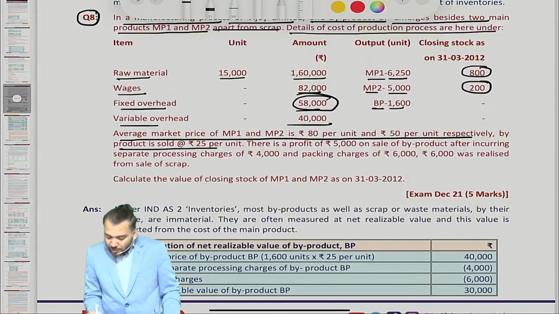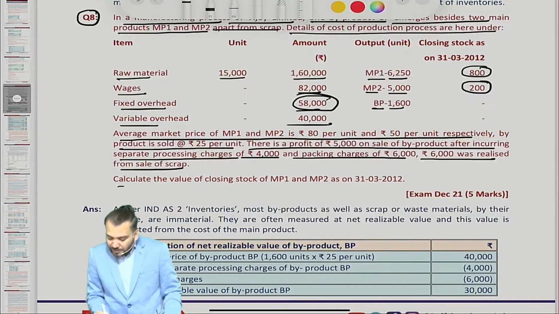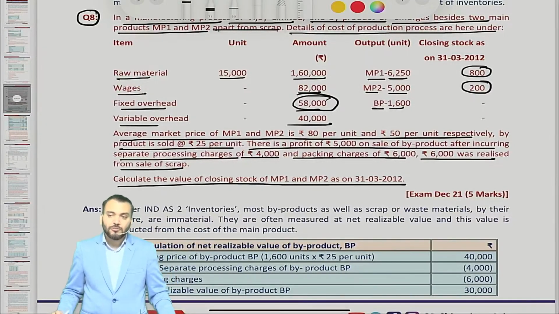Byproduct is sold at rupees 25 per unit. There is a profit of rupees 5,000 on sale of byproduct after incurring separate processing charge of rupees 4,000 and packing charge of rupees 6,000. 6,000 was realized from the sale of scrap. Calculate the value of closing stock of MP1 and MP2 as on 31st March 2000.